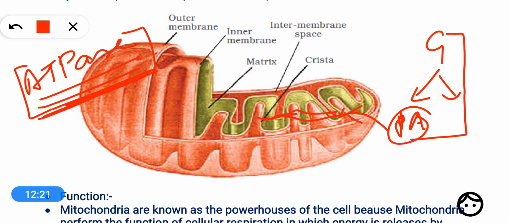So there is a whole complicated process by which glucose is degraded and energy is released inside the mitochondria.